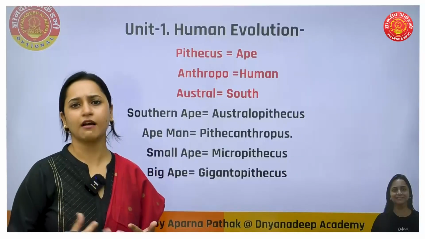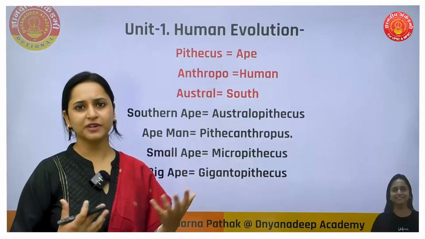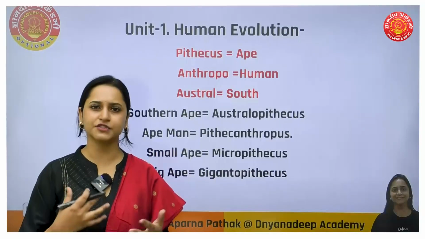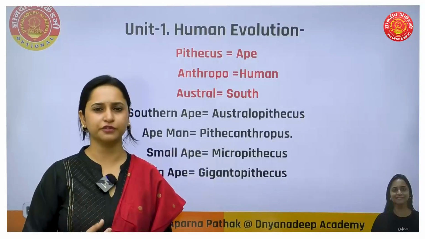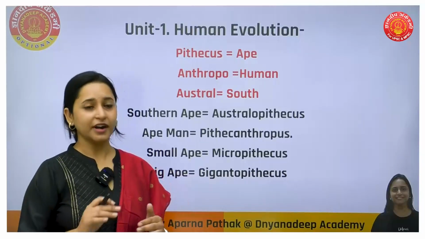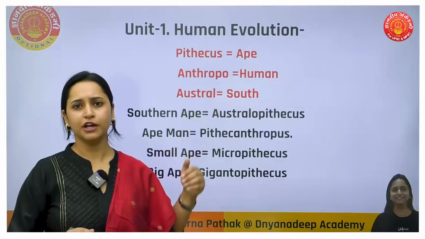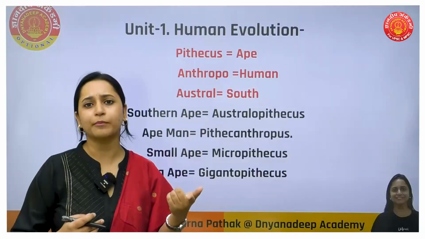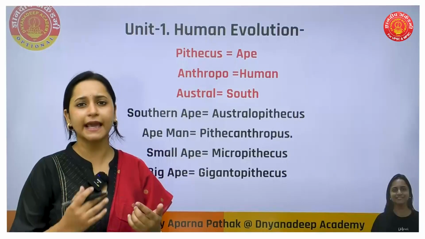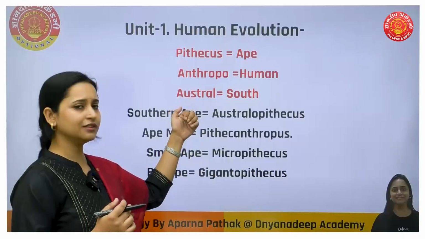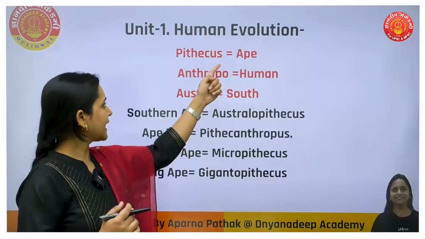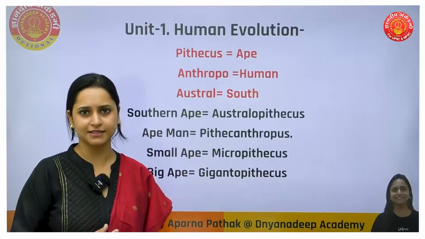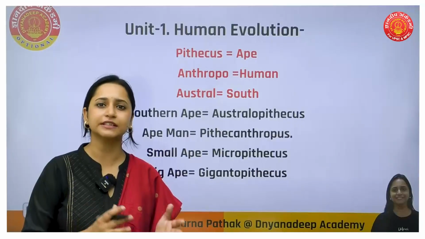Now Austral means south. So you may ask how do we remember these? These are very basic. Once you start studying, with one or two revisions, you will definitely memorize all these. But now we will go into more complex terminologies. If we want to say southern ape, what will you call it? Southern means Austral, ape means Pithecus. So southern ape means Australopithecus. Right. Australopithecus means southern ape.